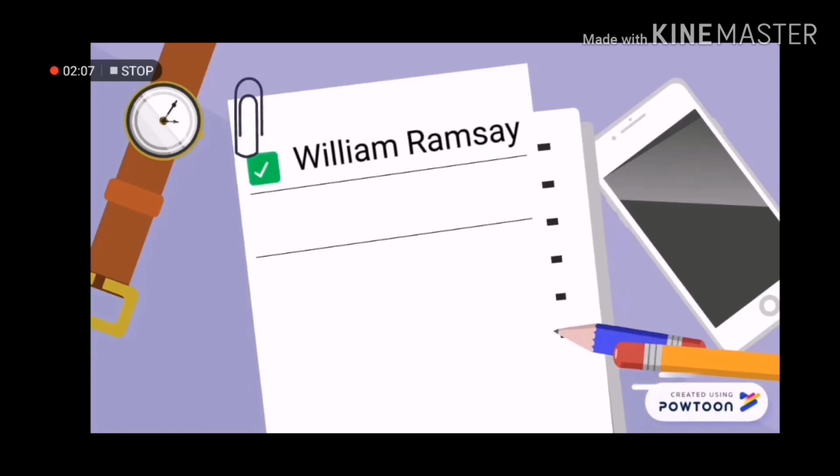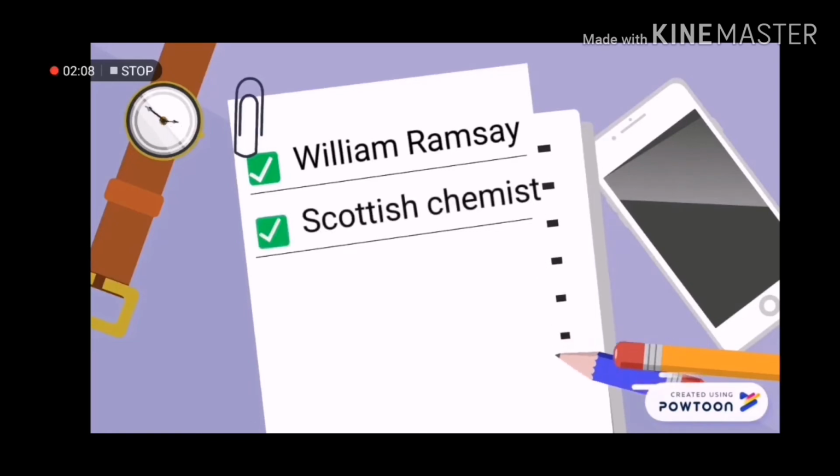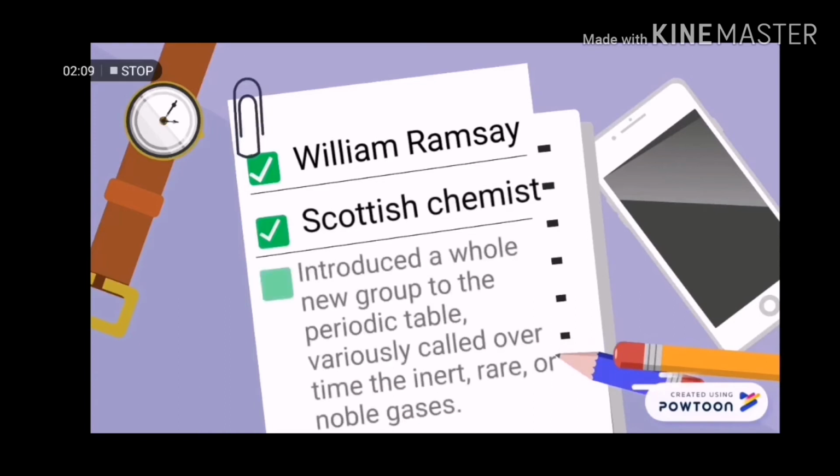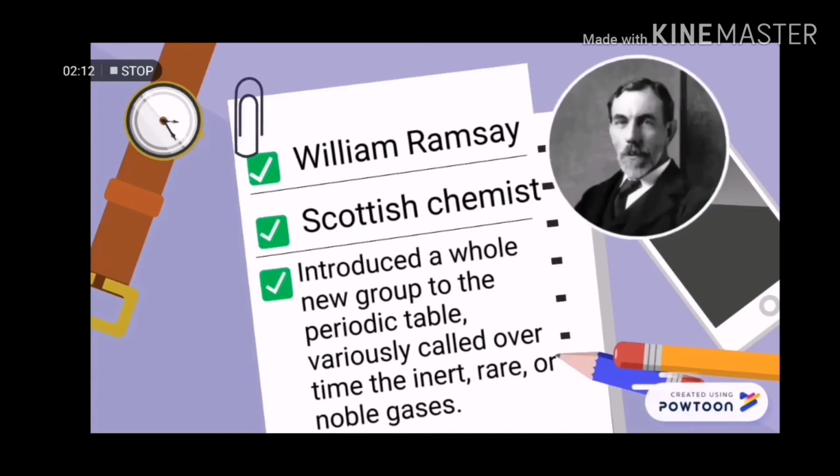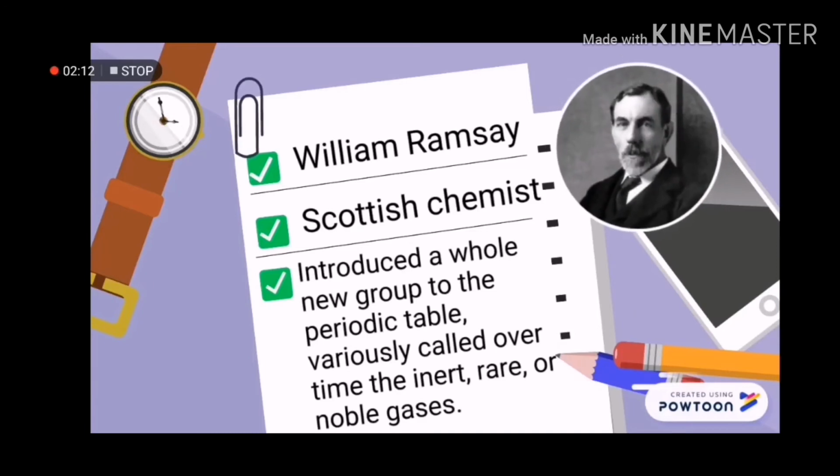William Ramsay was a Scottish chemist. In 1892, Ramsay's curiosity was piqued by Lord Rayleigh's observation that the density of nitrogen extracted from the air was always greater than nitrogen released from various chemical compounds. Ramsay then set about looking for an unknown gas in the air of greater density, which when he found, he named argon. While investigating for the presence of argon in a uranium-bearing mineral, he instead discovered helium, which